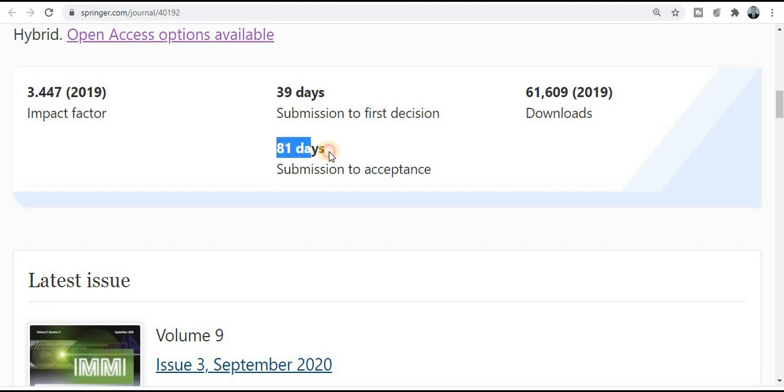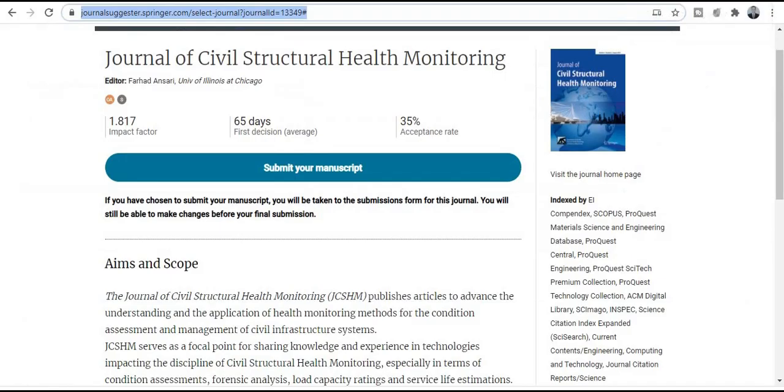So within 18 days, 81 days, your research paper will get published. So the total time required is 3 to 4 months maximum, and your research paper will get published in this quick publication journal and quality index journal.